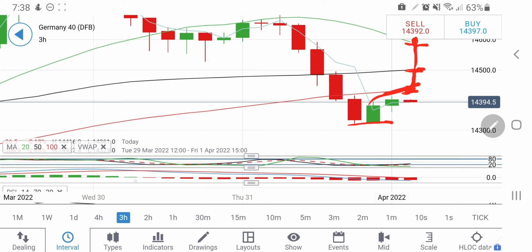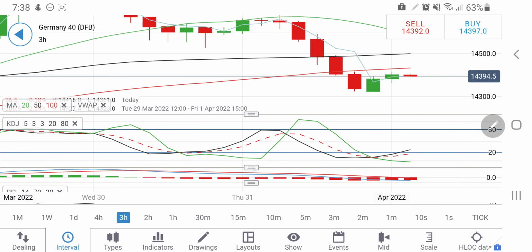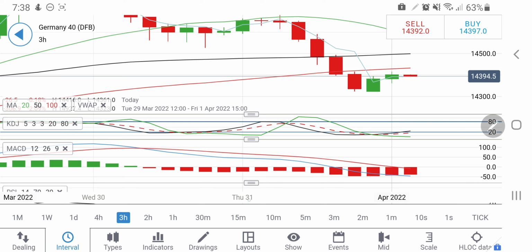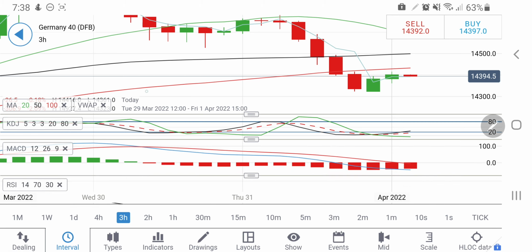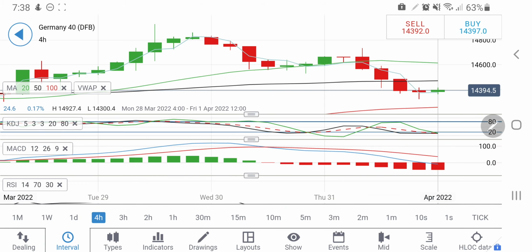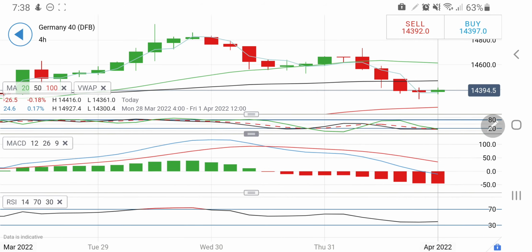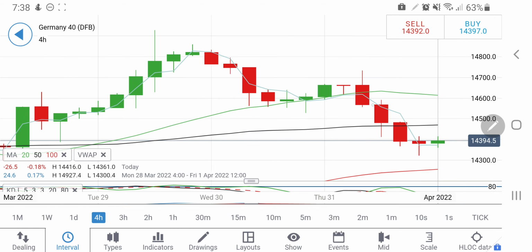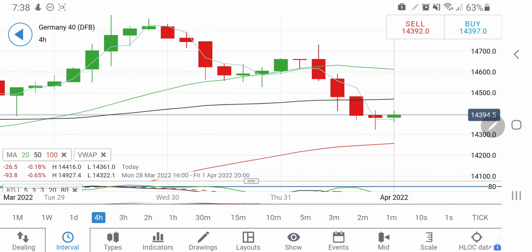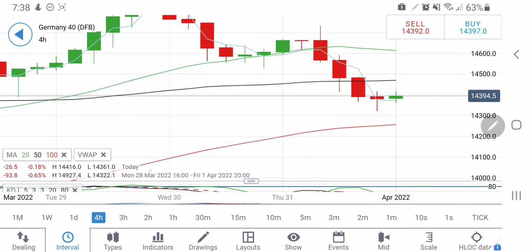Also on the downside, one can take a short entry below 14300. In between 14300 and 14450, don't take an entry. It is oversold here, so probably we may see a rise. MACD are still on sell and wide divergent. On the 4-hour charts, MACD and stochastic are oversold, MACD wide divergent on sell. Also look at the 4-hour chart: this is indicating a reversal.